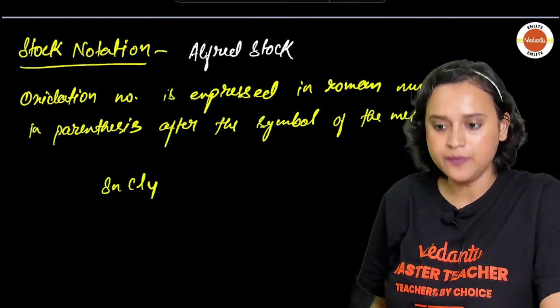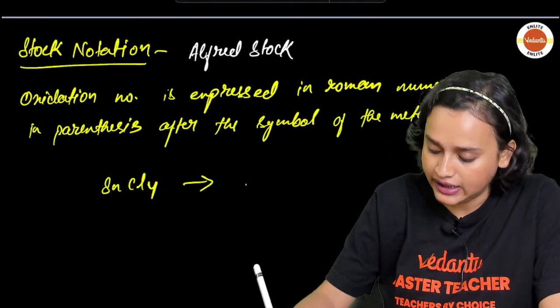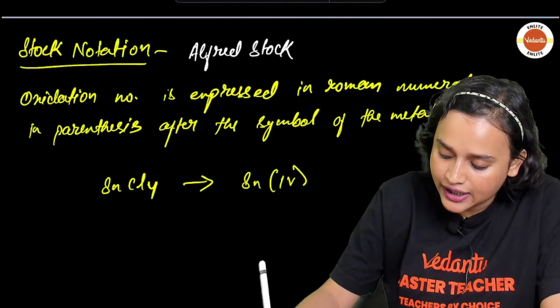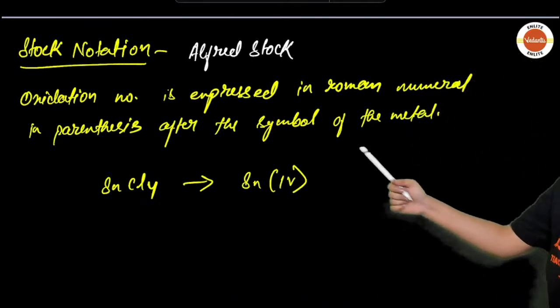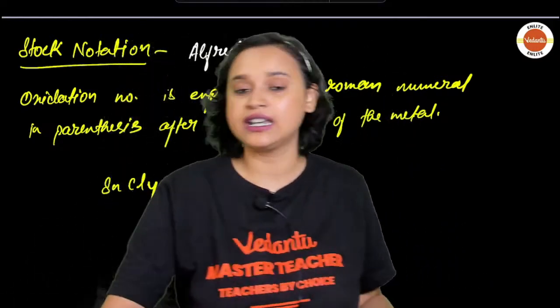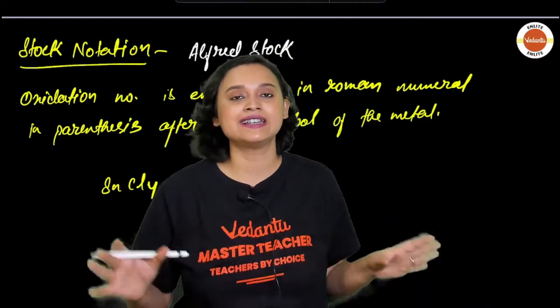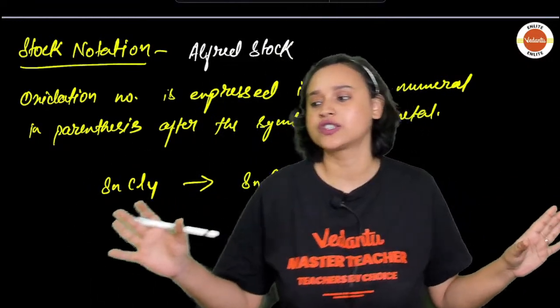SnCl4 if we take, okay? What is this? This is stannic chloride. So how do you write it? You will write here Sn, and this is in 4 oxidation state. So see, in Roman numbers I have written 4, but in a bracket. That means it is in parenthesis, and that is how you write your oxidation number.